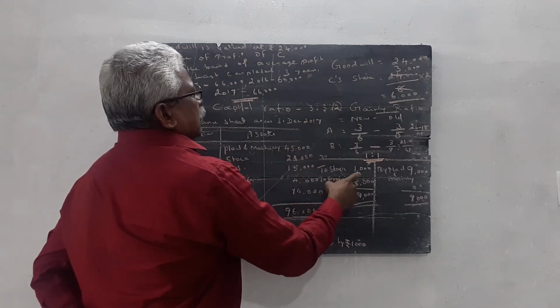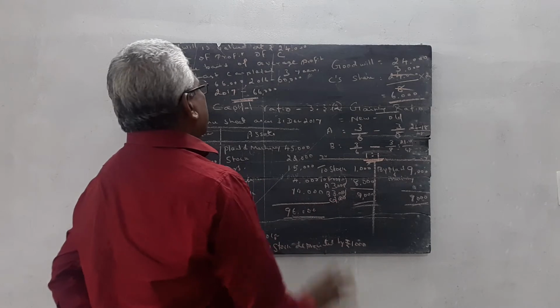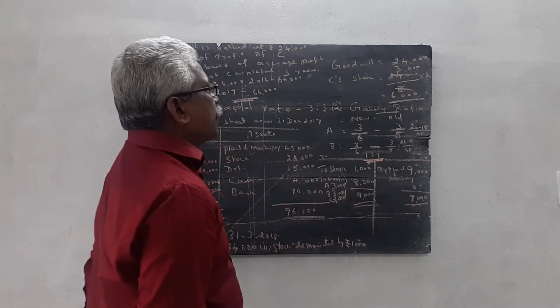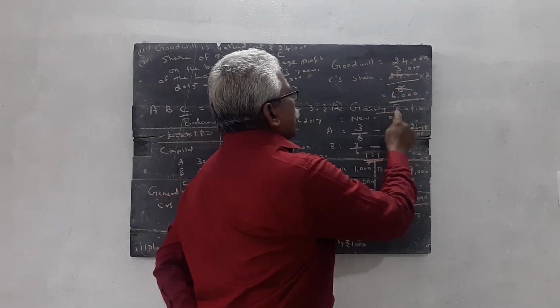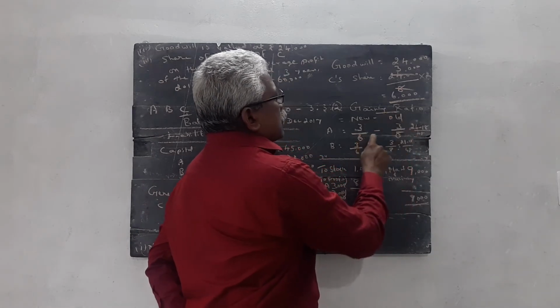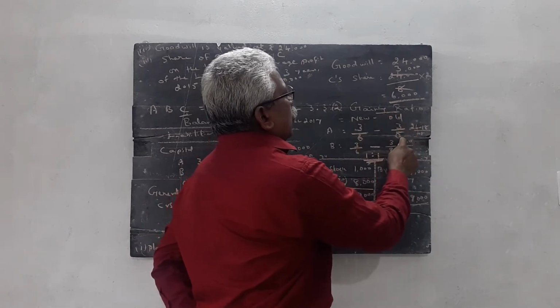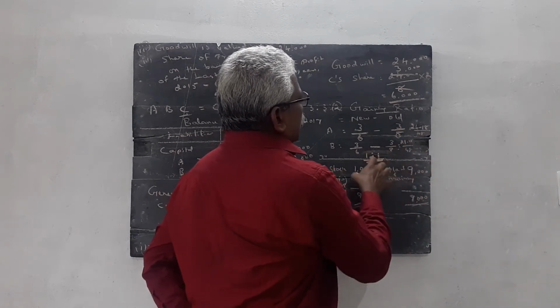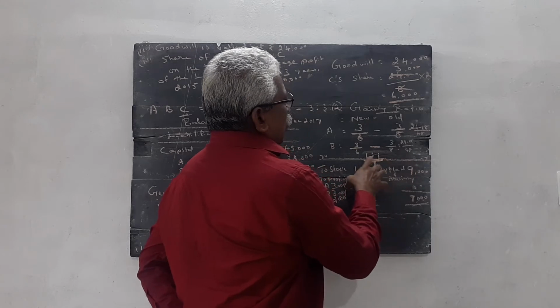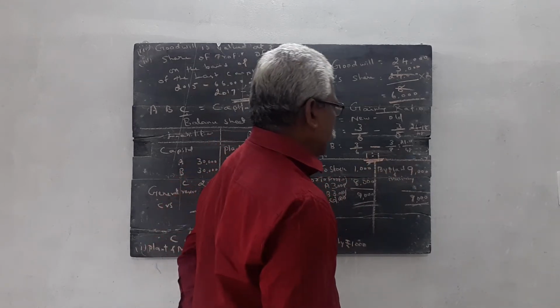So 3/6 is the new ratio of A and B. New ratio minus old ratio is equal to gaining ratio. 3/6 minus 3/8 is equal to 6/48. Here also 6/48. So 1:1 is the gaining ratio.